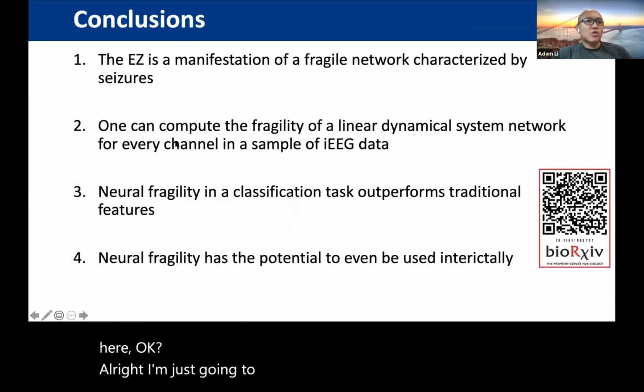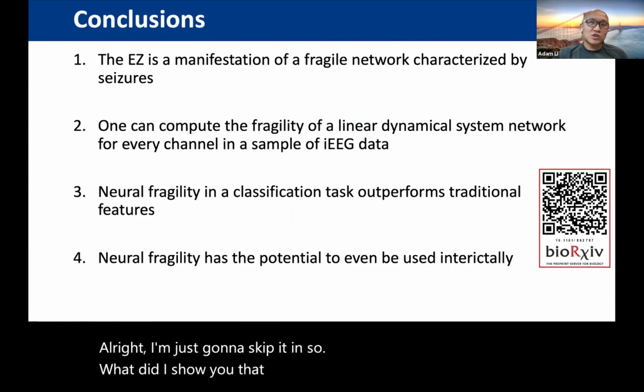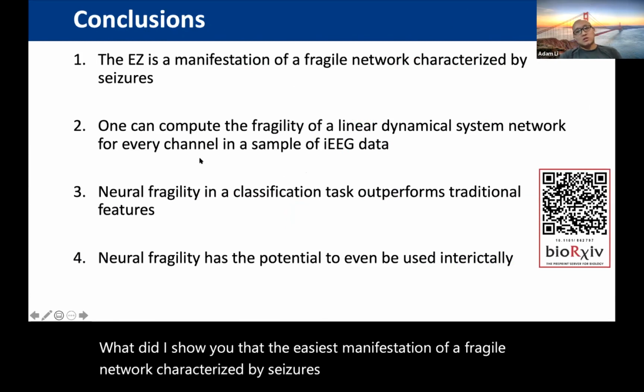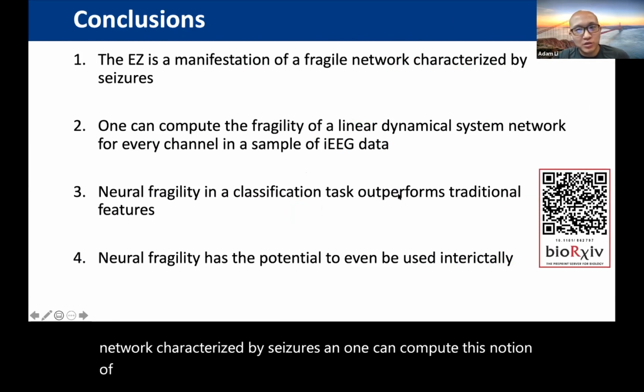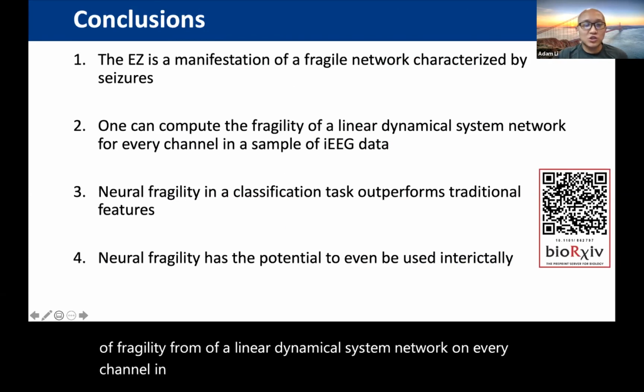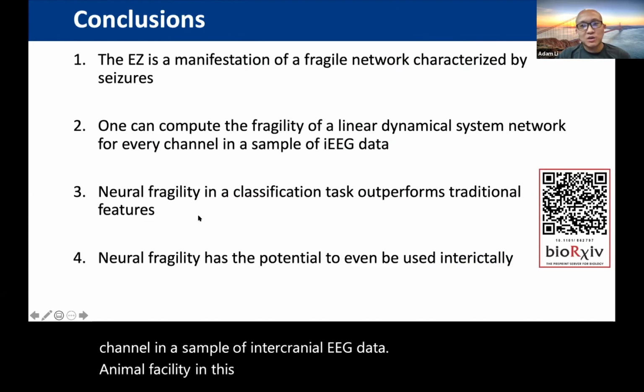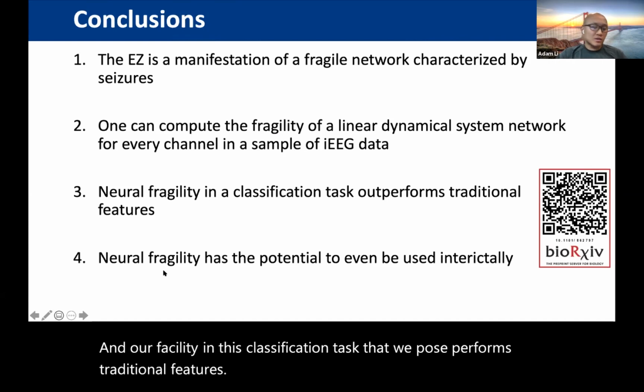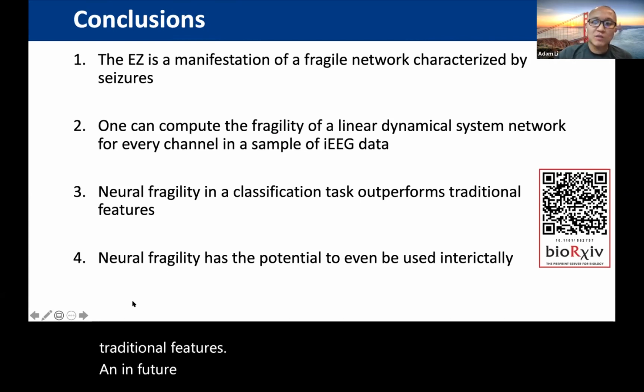So what did I show you? That the EEG is a manifestation of a fragile network characterized by seizures. One can compute this notion of fragility from a linear dynamical system network on every channel in a sample of intracranial EEG data. And neurofragility in this classification task that we pose outperforms traditional features. In future work, we're exploring how it can be used interictally as well as on scalp EEG data.